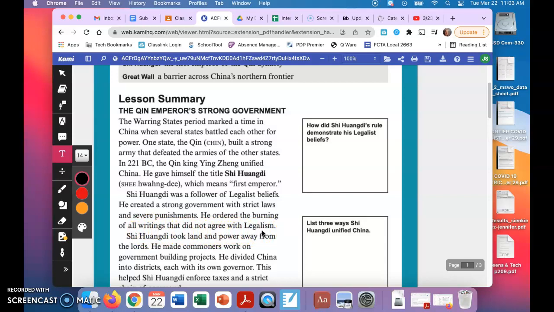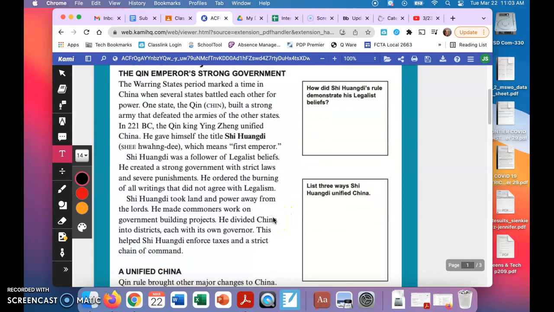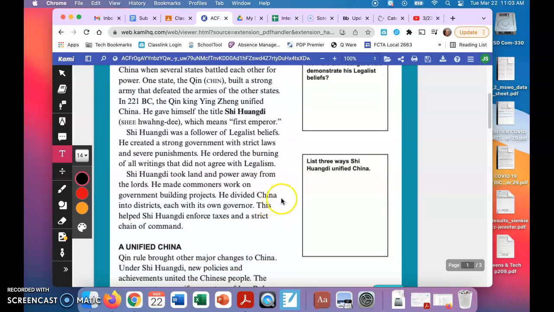Okay, so I'm going to stop there for a second and go up to our first box. How did Shi Huangdi's rule demonstrate his legalist beliefs? And you want to focus on here where it says that he was a follower of legalist beliefs. You're going to find your answers in there. The next question, and you're probably going to find it as I continue to read, is list 3 ways that Shi Huangdi unified China.